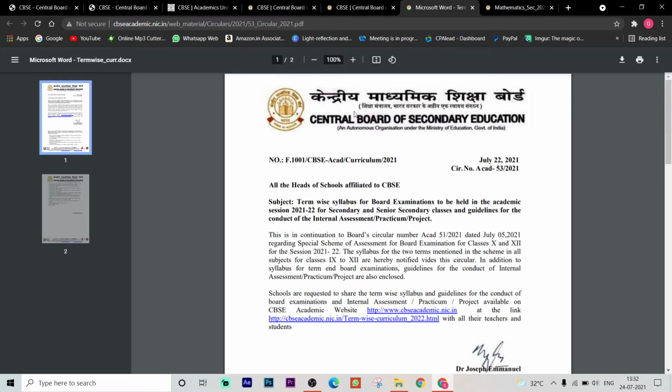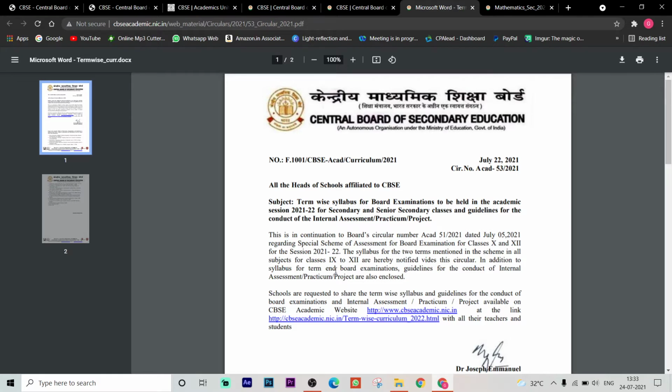So here is an update. On July 22nd we received the term-wise syllabus for board examinations, which is to be held in the academic session 2021-22 for secondary and senior secondary classes, and guidelines for the conduction of internal assessment, practicals and project.